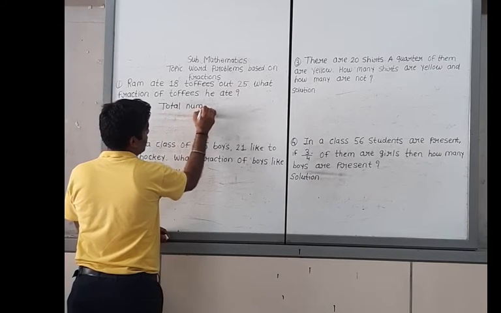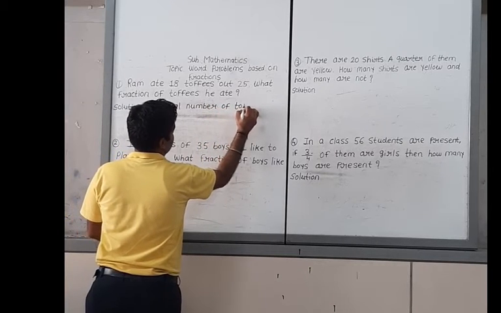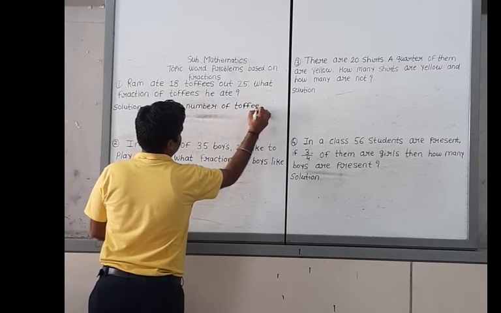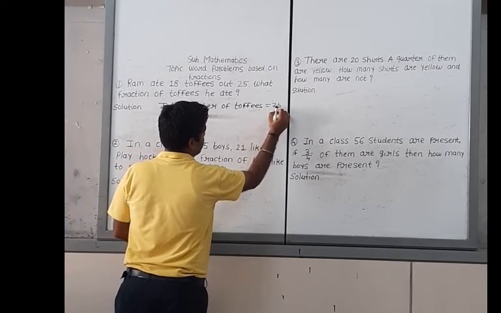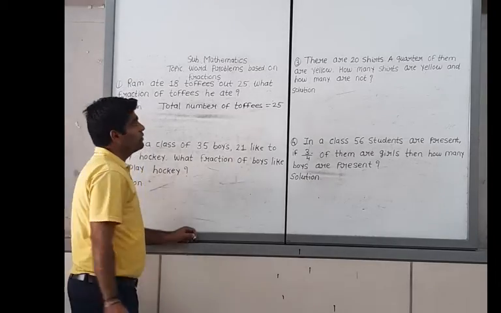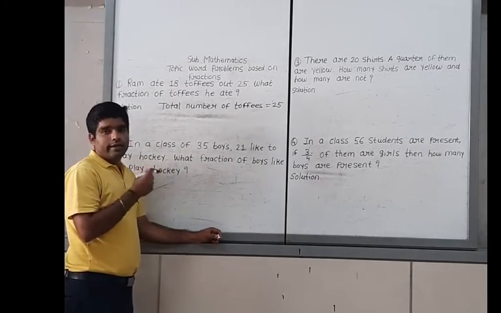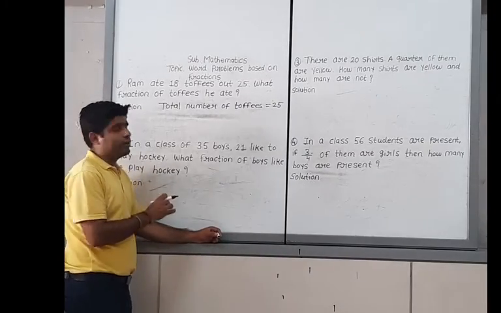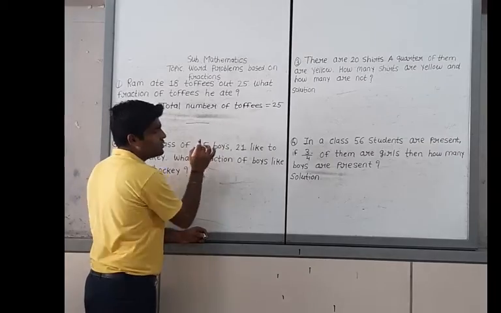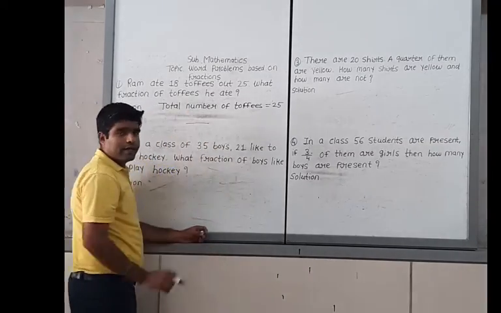Total number of toffees is 25, that is our given condition. Okay, now what is the fraction of toffees he ate? Now see what the fraction is. It means that you have to use the numerator and the denominator. What is the numerator and denominator?